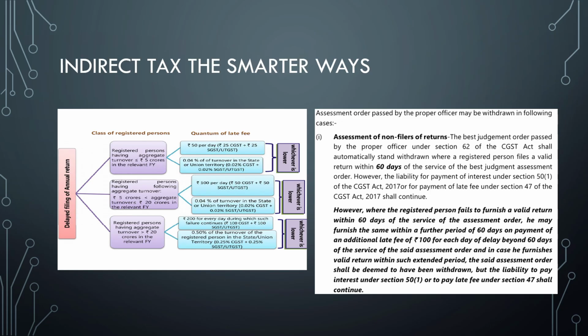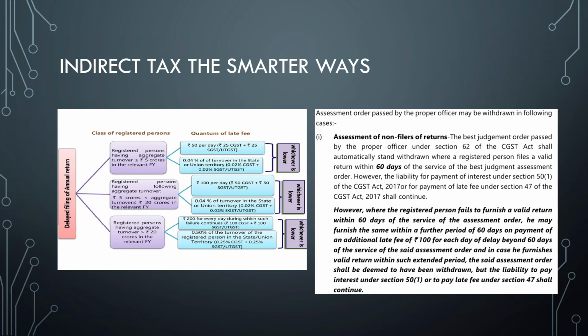Now, delayed filing of annual return. There it was 1.5 and 5 crore, here it's 5 crores and 20 crores because it is the annual return. So a registered person having aggregate turnover more than 20 crores means max 200 every day or 0.5% of turnover, whichever is lower. And if it's between 5 to 20 crores, it's 100 per day or 0.04% of turnover in the state or union territory, as the case may be.